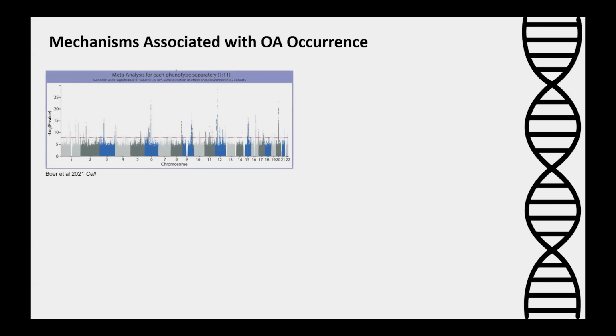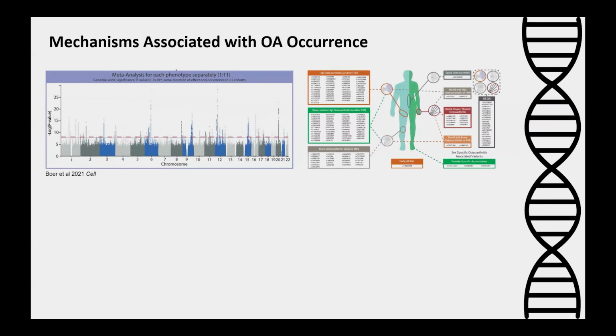All of this research in humans so far has identified hundreds of genetic variants that are associated with osteoarthritis, either with OA in one joint or OA in multiple joints. With these data, it's pretty clear that genetics does contribute to osteoarthritis prevalence.